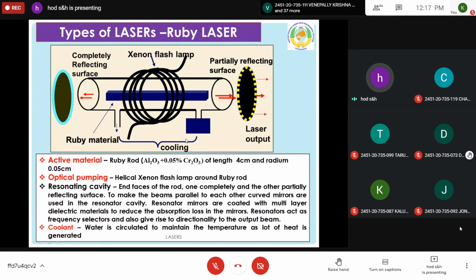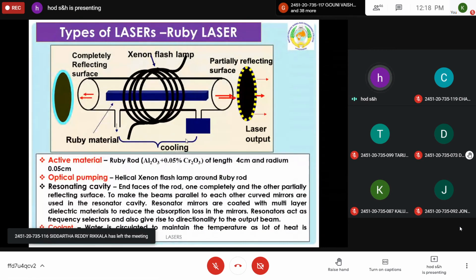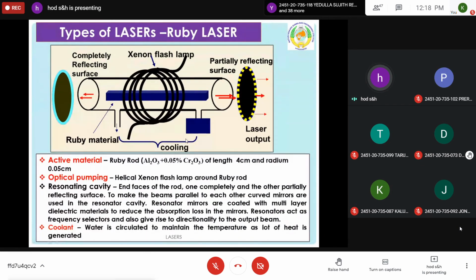To make the beams parallel to each other, curved mirrors are arranged in the resonant cavity so that the optical beam produced is parallel. And resonator mirrors are coated with multi-layer dielectric materials to reduce the absorption loss in the mirrors. So dielectric materials are perfect reflecting surfaces, and resonators act as frequency selectors and also give directionality to the output beam. All this can be achieved by placing these completely reflecting and partially reflecting surfaces.